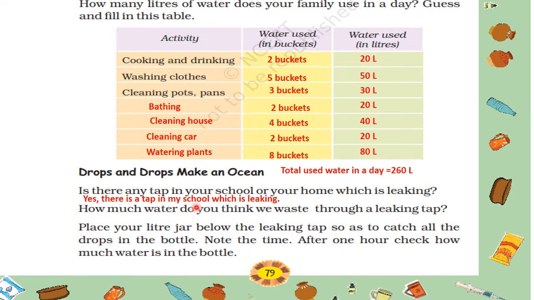Yes, there is a tap in my school which is leaking. How much water do you think we waste through a leaking tap? About 20 liters of water is wasted through a leaking tap. Place your liter jar below the leaking tap so as to catch all the drops in the bottle. Note the time. After 1 hour, check how much water is in the bottle. So, after 1 hour, I found 1 liter of water in the bottle.